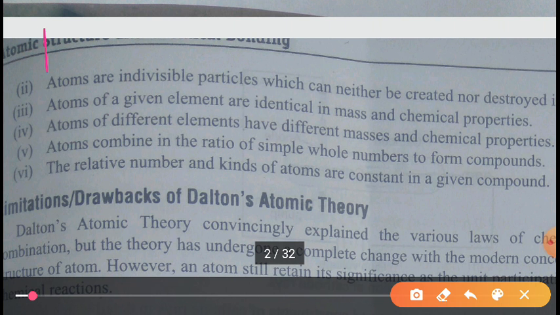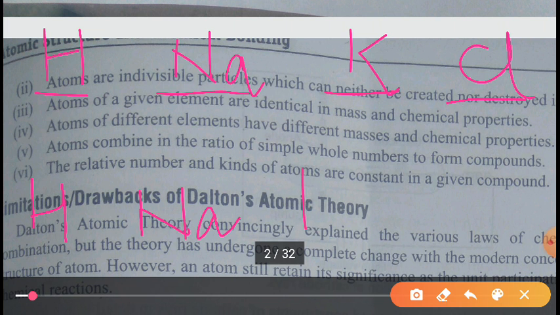Suppose we are given here hydrogen, sodium, potassium, and chlorine. We have the atoms of hydrogen, atoms of sodium, atoms of potassium, and atoms of chlorine. After that, again we have taken hydrogen, sodium, potassium, and chlorine, right?